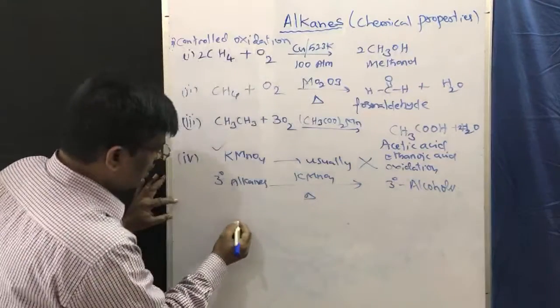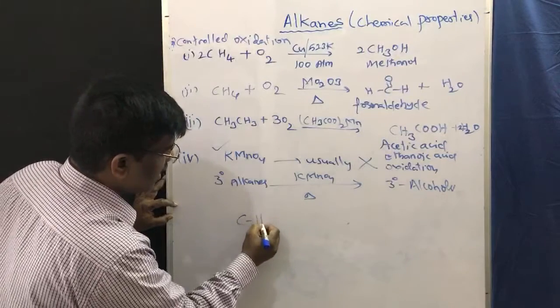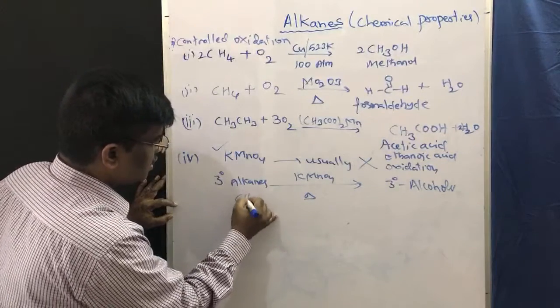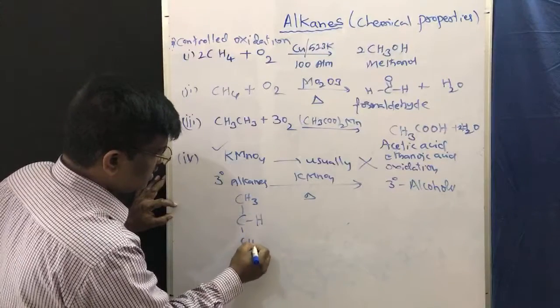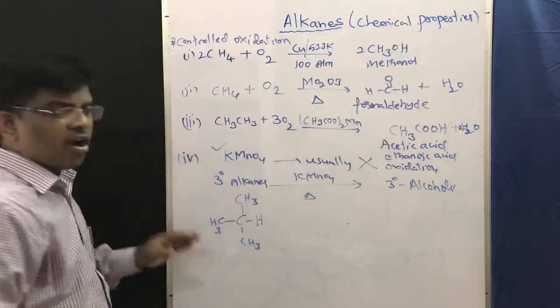For example, if I take this alkane, CH3. What is the common name?